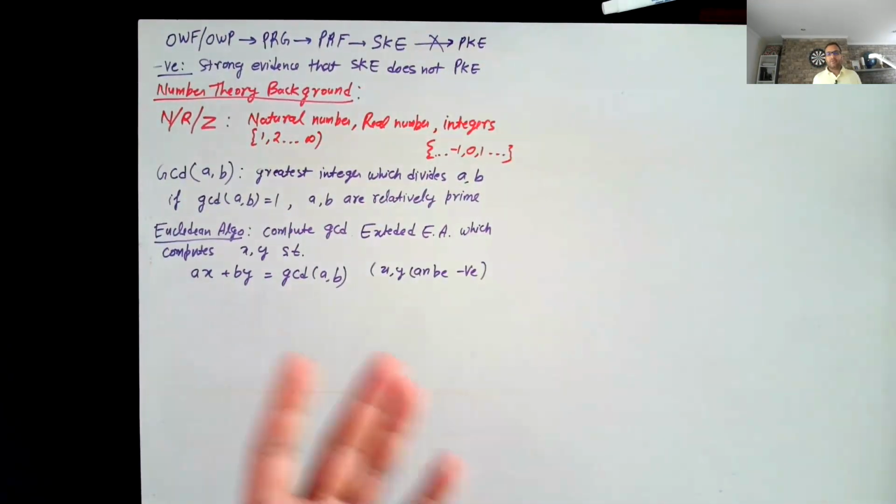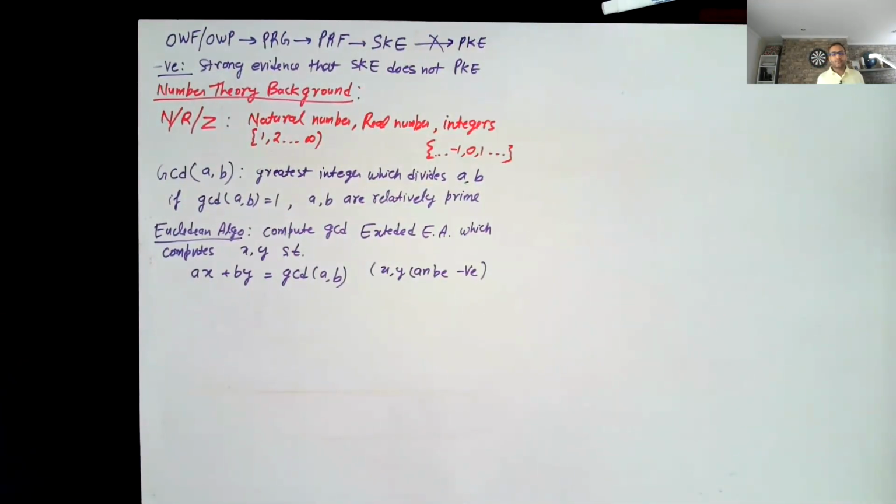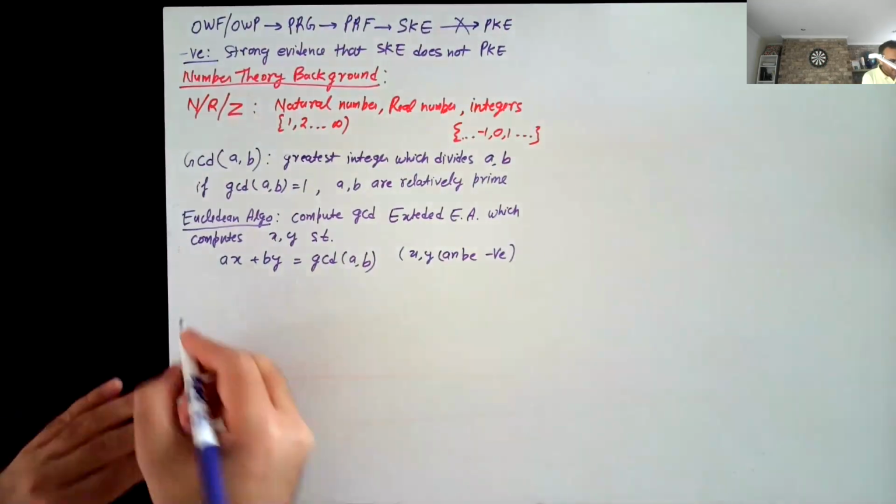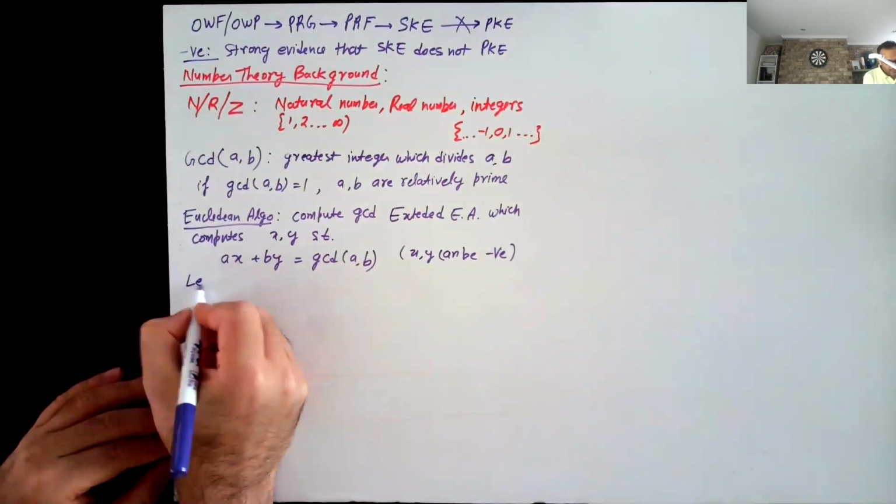And many of you might have taken the 251 course, where I think we look at how the Euclidean algorithm works. And this gives you a very nice lemma, which we will use and keep in mind.